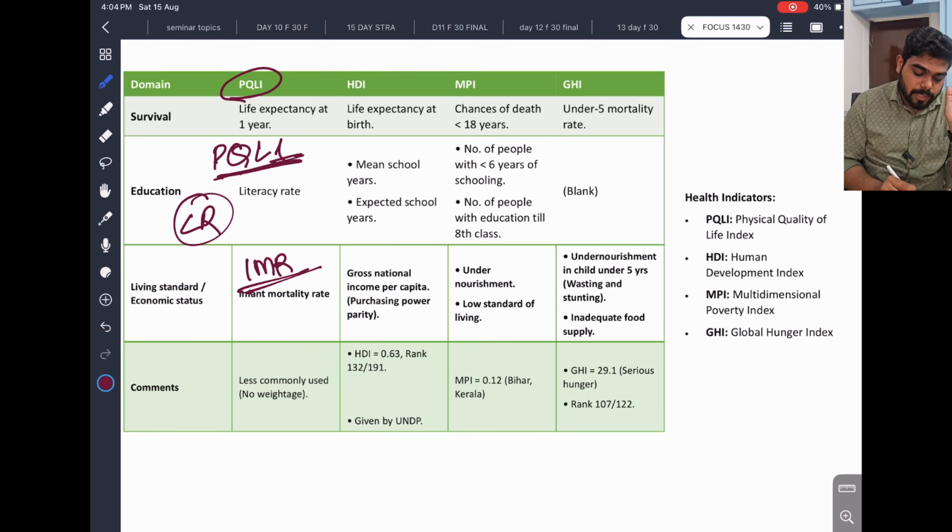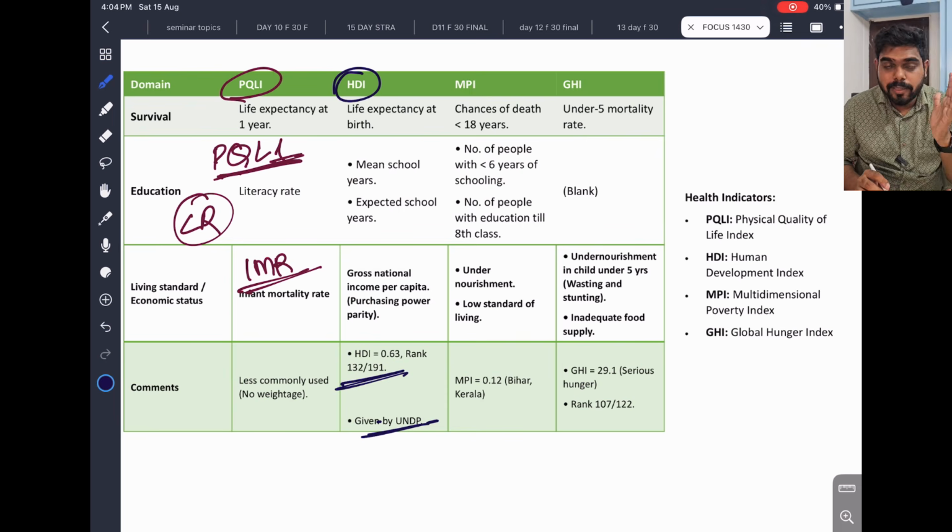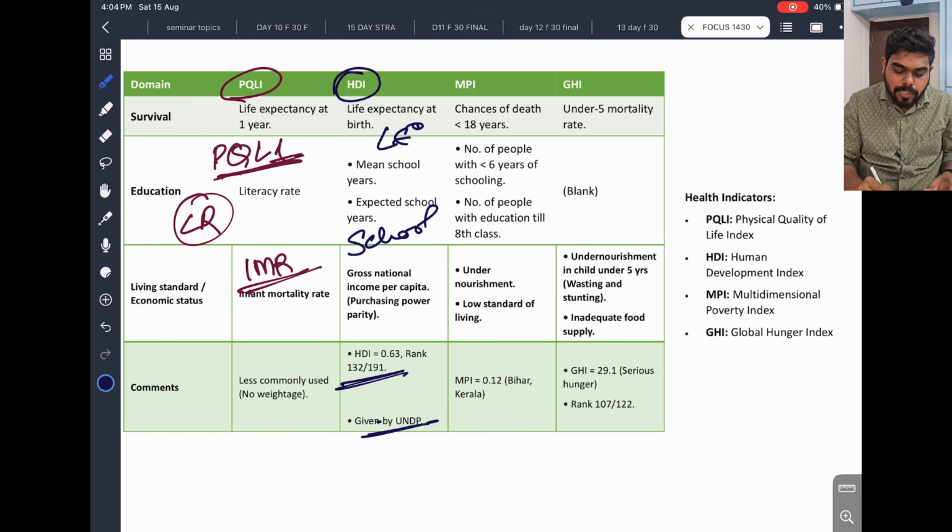Okay, now one is over. Now the second, this is important, this decides the country. This is given by UNDP, United Nations Development Programme. So HDI is very important, and you can see India is standing here. Okay, it is a little bad. India is around 130 out of 190 plus countries. So HDI is nothing but life expectancy at birth, L0, and for human development we want schooling, and we want per capita income, GNP. So per capita income is important. So these are coming in HDI.